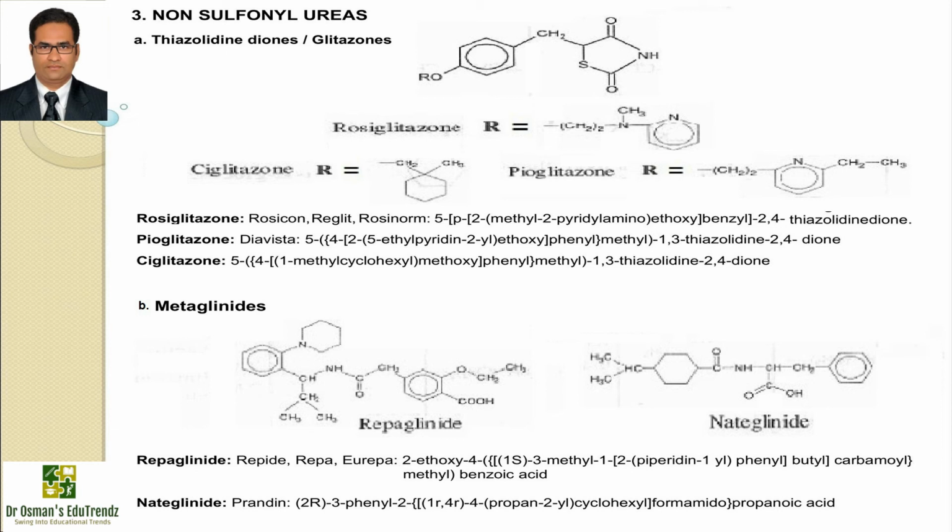Now, the second subclass, meglitinides. An example is repaglinide, which is available with the brand name Prandin or Eurepa and IUPAC name 2-ethoxy-4-[2-[[(1S)-3-methyl-1-(2-piperidin-1-ylphenyl)butyl]amino]-2-oxoethyl]benzoic acid. It is used in the treatment of non-insulin dependent diabetes mellitus. It acts by binding to beta cells of the pancreas to stimulate insulin release. It induces an early insulin response to meals, decreasing postprandial blood glucose levels.